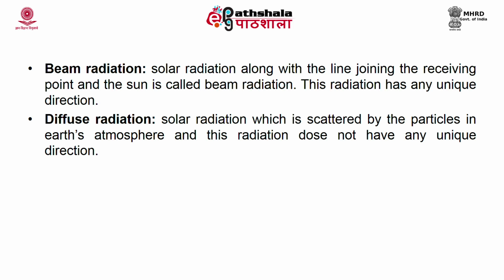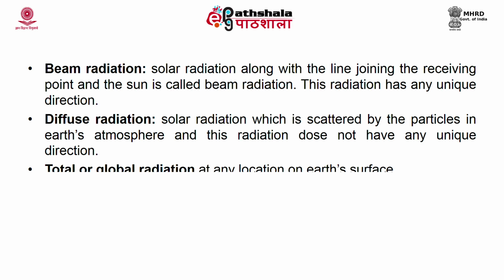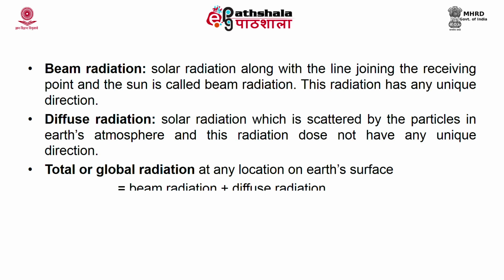The beam radiation depends on the angle of incidence on the surface, and its intensity is maximum when the solar radiation is falling normal to the surface. The solar radiation propagating normal to its direction is normally specified by IN. The total or global radiation at any point on Earth's surface is the sum of the beam radiation and diffuse radiation. So, total radiation is equal to beam radiation plus diffuse radiation.